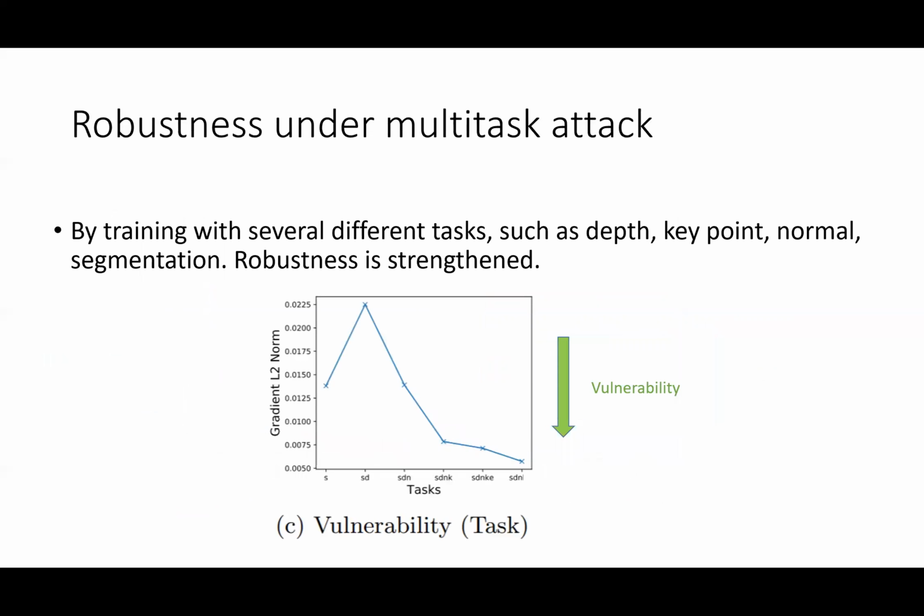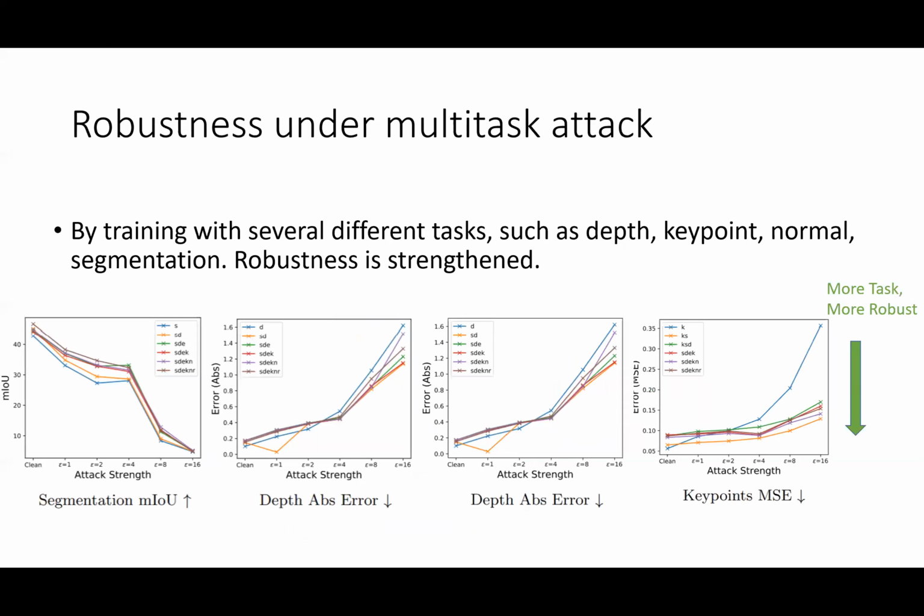We also validate the robustness under multitask attack by increasing the number of different training tasks on the Taskonomy dataset. We show the model's vulnerability, indicated by the norm of the input gradient, decreases as more tasks are attacked simultaneously. We also measure the actual robust performance. In the figure, the blue line is the performance of the single task baseline.